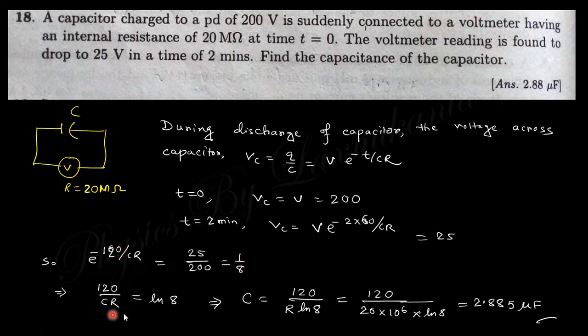So just take the ratio and put in this value of time equal to 2 minutes, that is 2 into 60 second, and you will get this equation, that is 2.885 microfarad. Okay, do this calculation yourself.